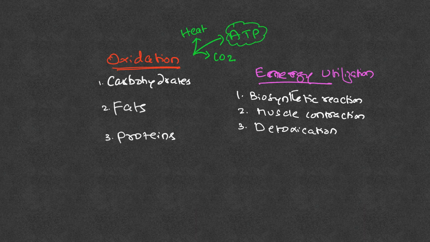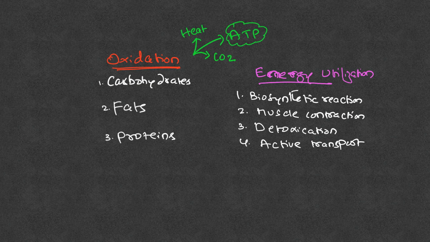Chemicals or any coloring agent which has to be thrown out of our body need ATP. That's another energy utilization reaction. And then ATP can be used in any active transport process, active pumps or active transporters across the membrane. So these are all the energy utilization reactions.